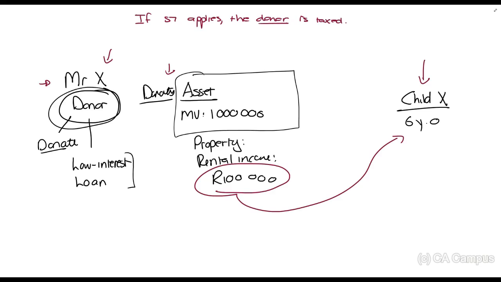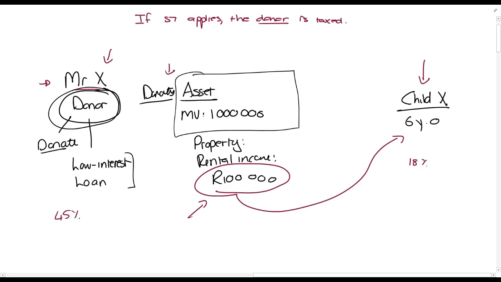The reason why Mr. X can do it can be for a variety of reasons. He might want to give Child X an asset as a birthday present. He might have a different reason. Maybe Mr. X is being taxed at the highest tax bracket, 45%, and Child X will be taxed at 18%.